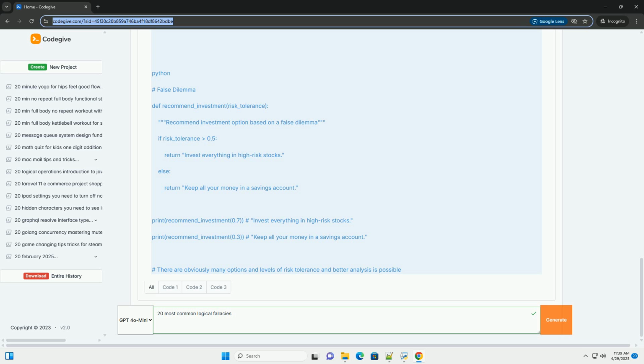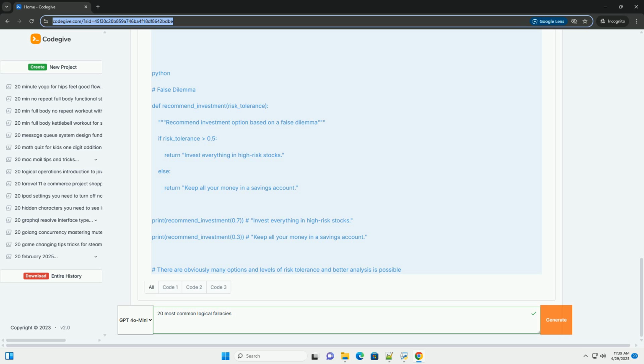20. Fallacy of composition, again, because it's common and important to grasp. Description. Assuming that because something is true of the individual parts of a whole, it must also be true of the whole itself. Example. Each brick in this wall is small. Therefore, the wall is small. Every player on this team is skilled, therefore, the team will be a winner. Individual skill does not guarantee team success. Why it's a fallacy. The properties of the parts do not always translate to the whole.